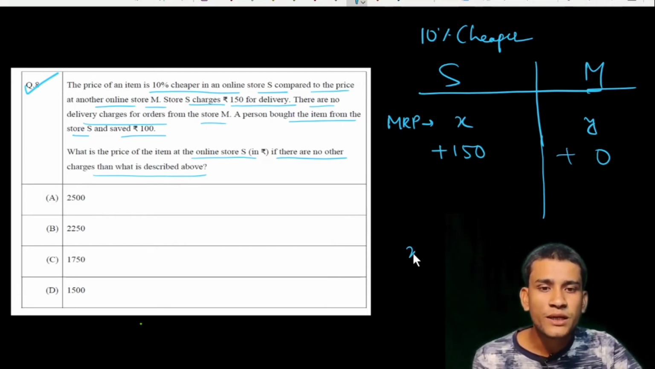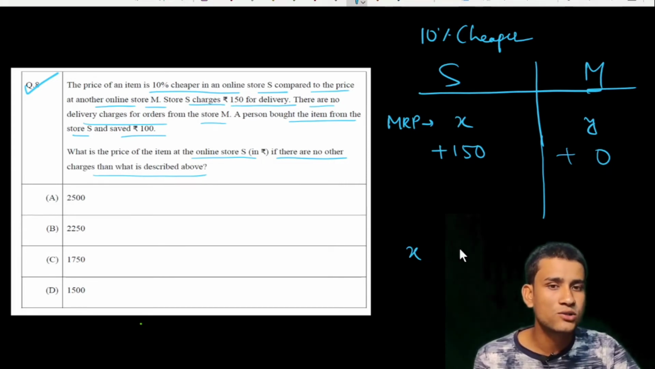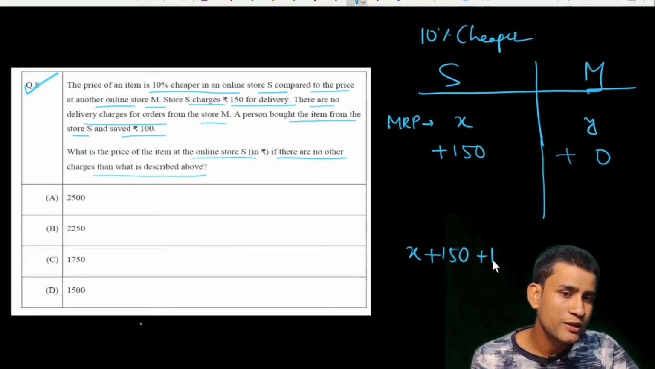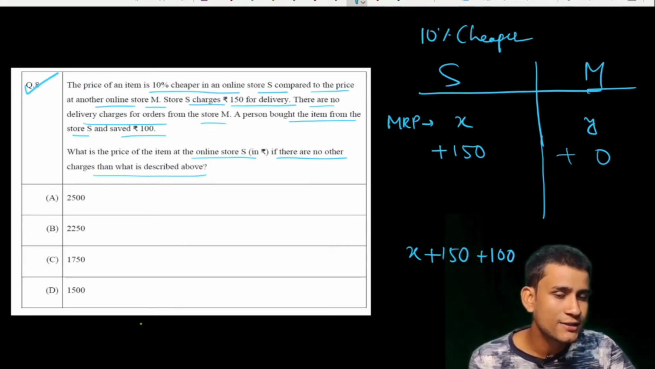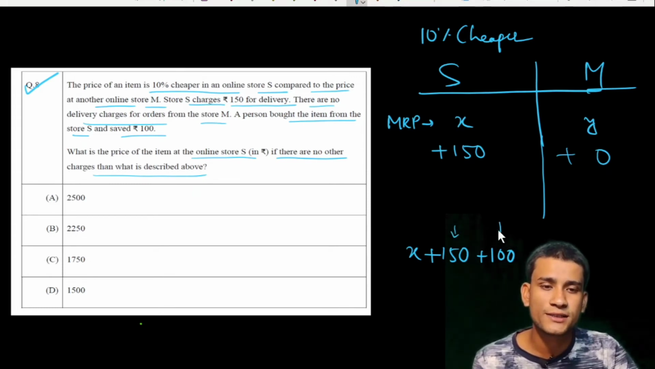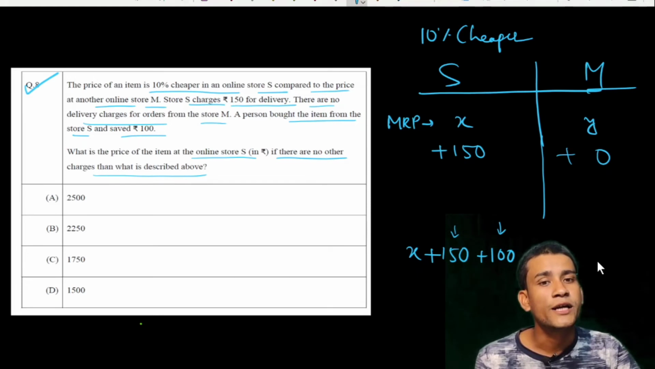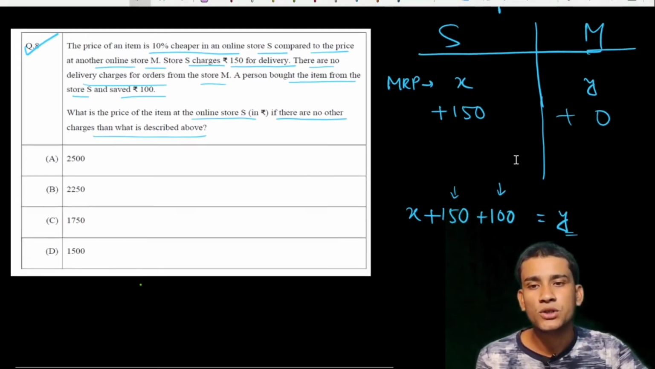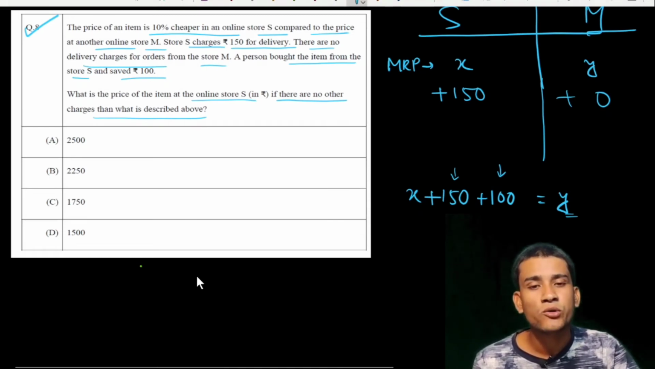So if we equate these two equations, this gives 150 plus 100, which is equal to Y. See it carefully, this is the delivery charges, and this is equal to the total MRP of M, because there is no delivery charge in the product of M. So this is equal to X. Now we go to the options.